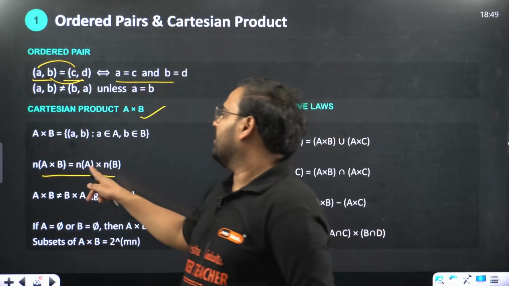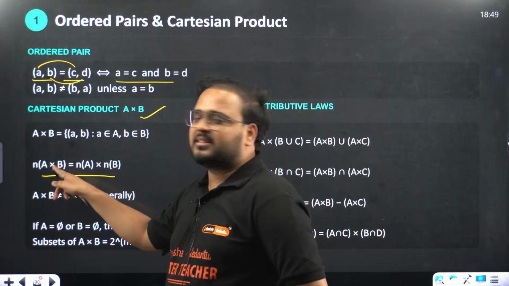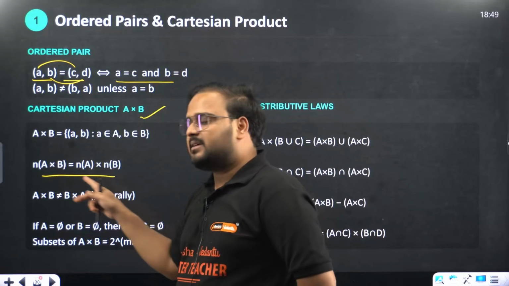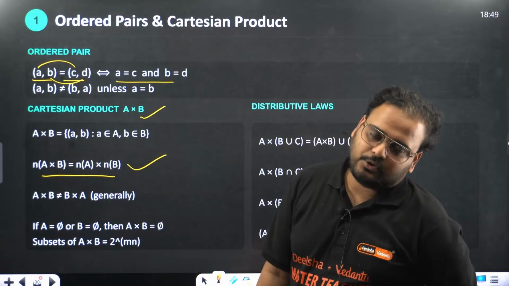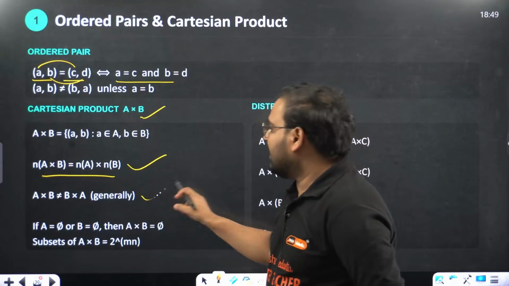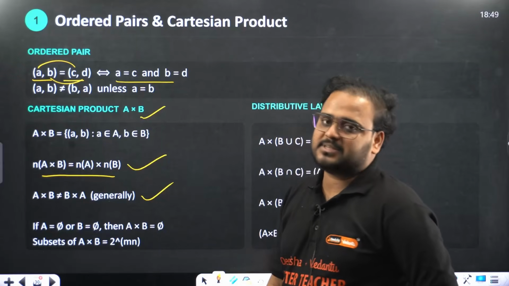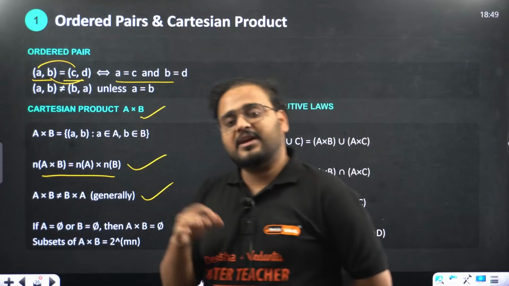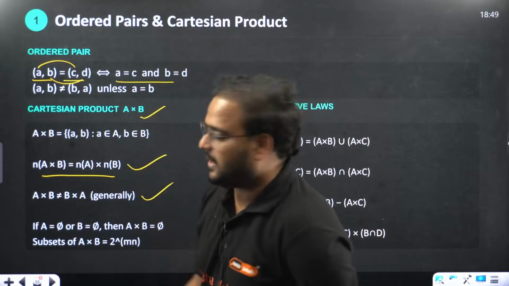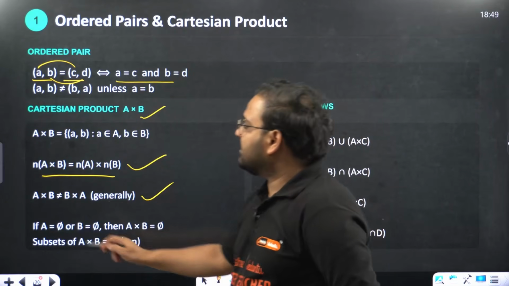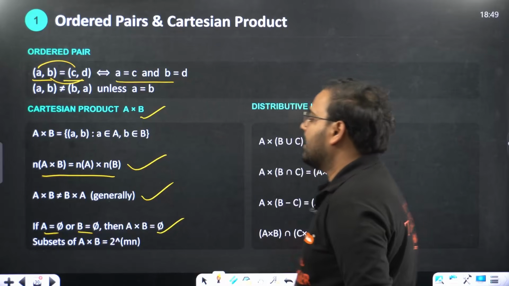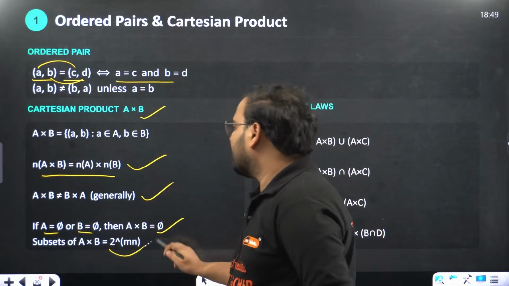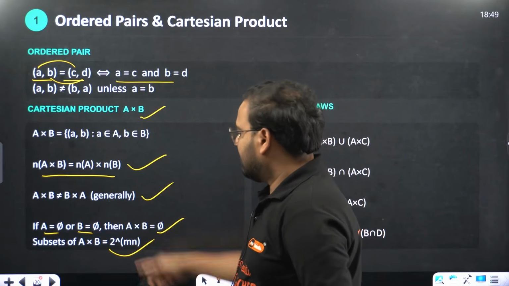So if the number of elements I'm looking for in the Cartesian product of A and B is the same as N(A) into N(B). Generally, A cross B and B cross A are not the same, meaning the Cartesian product of A and B is not the same as B and A. If A is a null set and B is a null set, then A cross B will also be a null set. And the number of subsets over here becomes what? 2 power mn. Can you justify this?